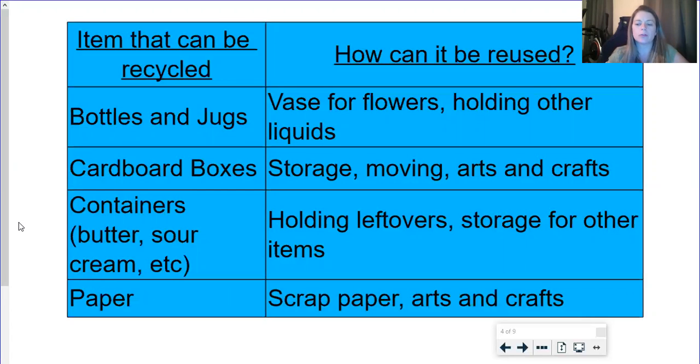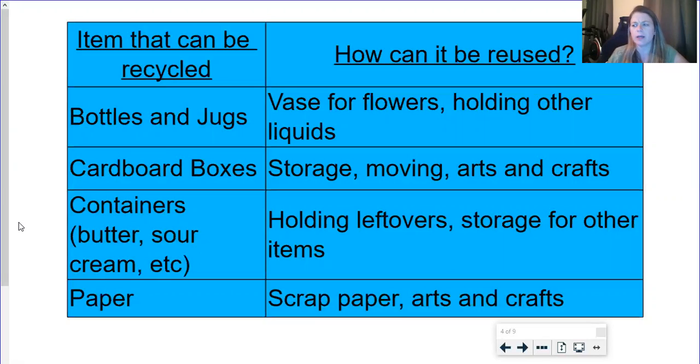Reusing your old toys and clothes by giving them to charity or to Goodwill or to the thrift store when you're done with them instead of throwing them away. Bringing your own bags to the grocery store is another good way to reduce the amount of trash being used, because you can reuse those bags instead of throwing them away.